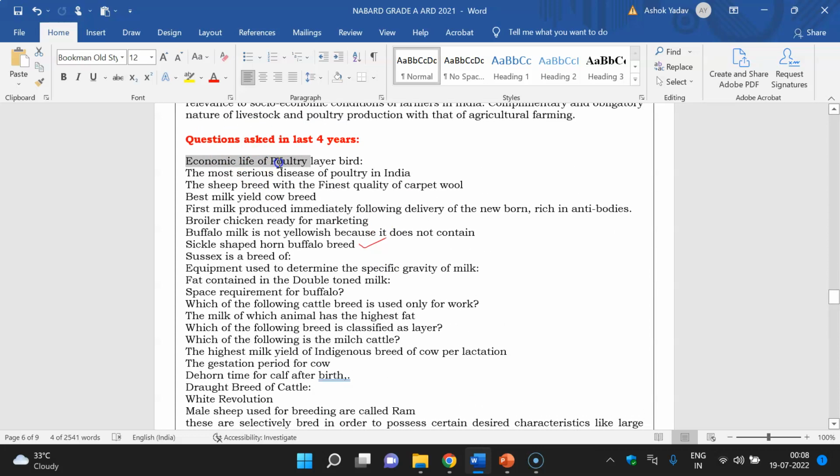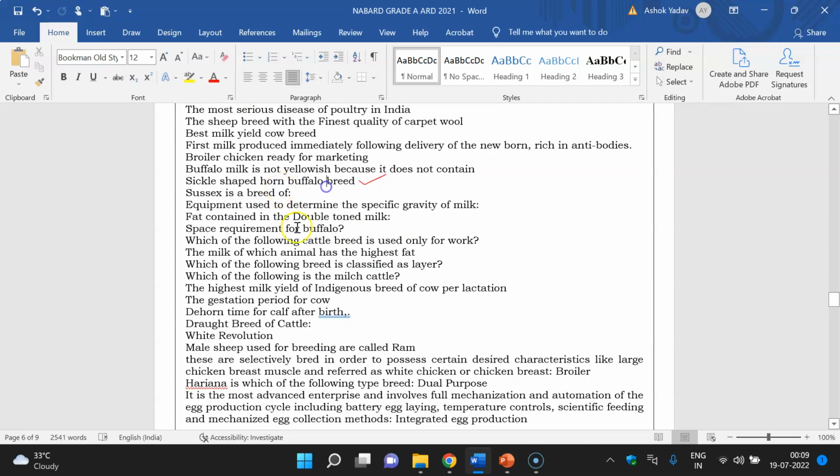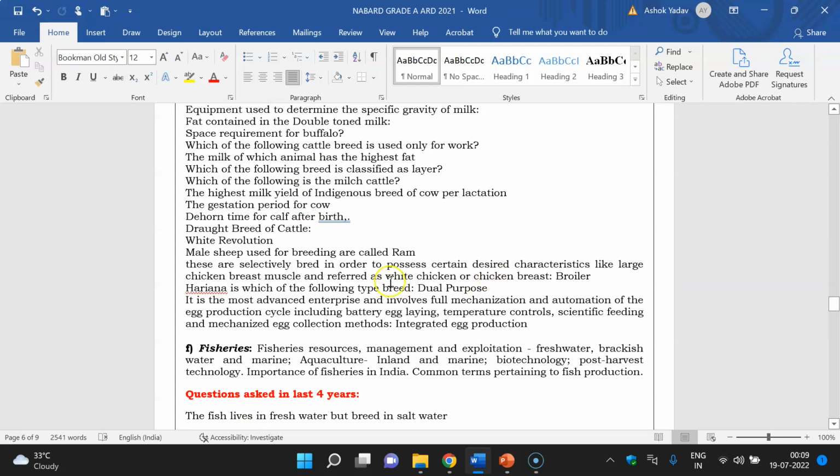You can see that economic life of poultry, layer bred bird, most serious disease of poultry, sheep breed with the finest quality of carpet wool, best milk yield cow breed, first milk produced immediately following delivery to the newborn, rich in antibodies, broiler chicken ready for marketing. Buffalo milk is not yellowish because it does not contain... sickle-shaped horn. Buffalo breed. Sussex is a breed of. You can see the questions are direct and simple.